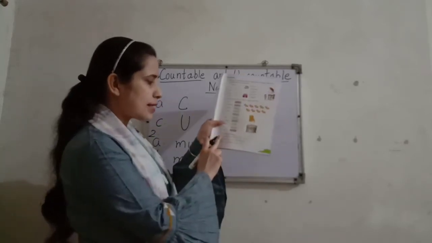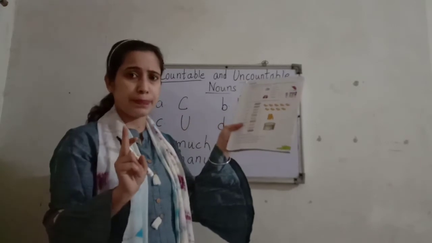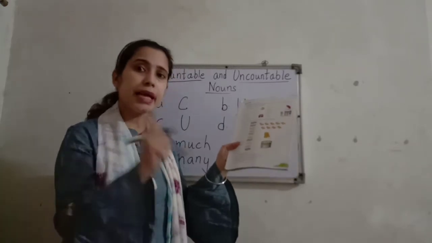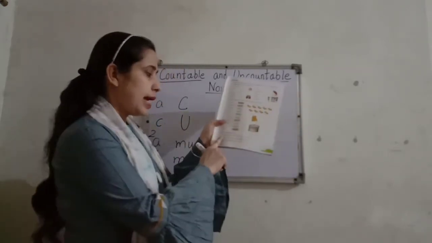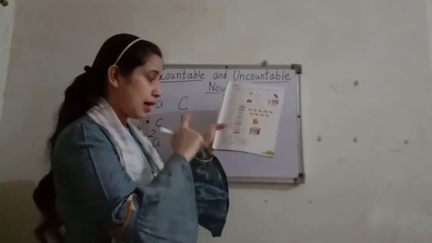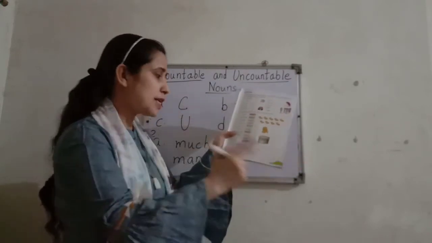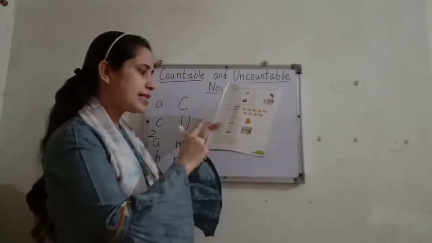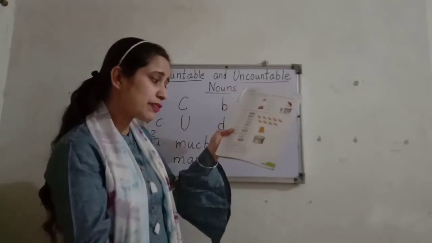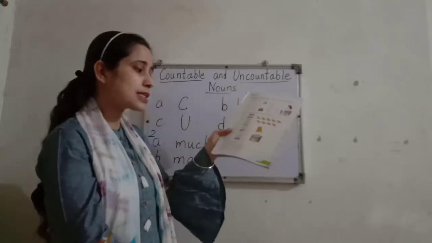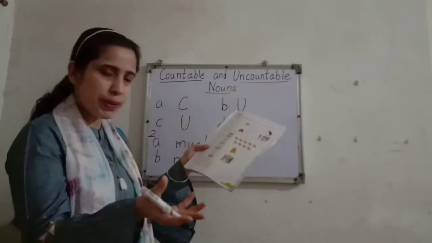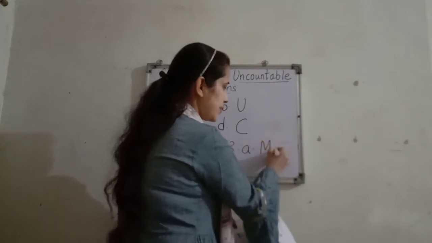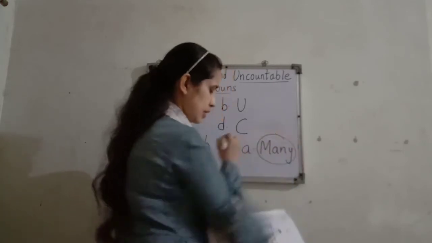So third exercise is only circle the correct option. Okay. So first you will read and properly understand it and then you will circle it. One option is any, other option is many, other option is much. Three options are there. Any, many or much. Kites are flying in the sky. So any kites are flying in the sky or many kites are flying in the sky or much kites. Kites we can count here, so we can write many. So what we will circle? We will circle many. Clear children?